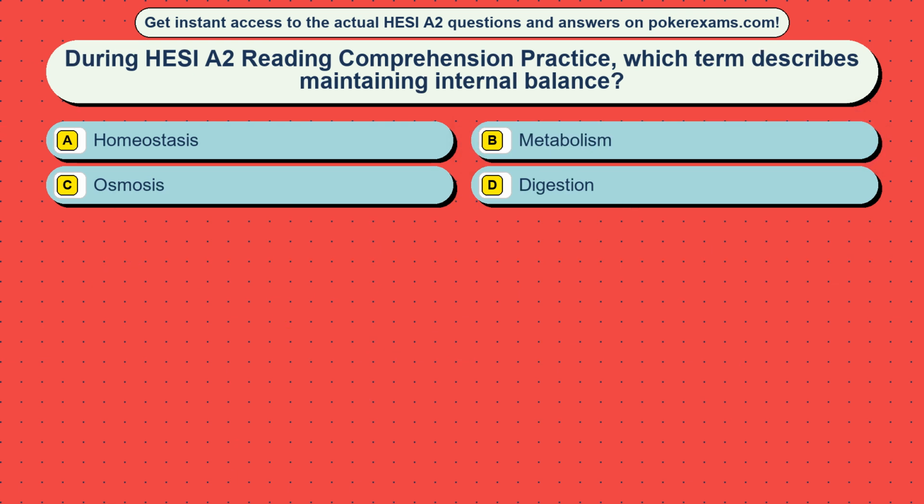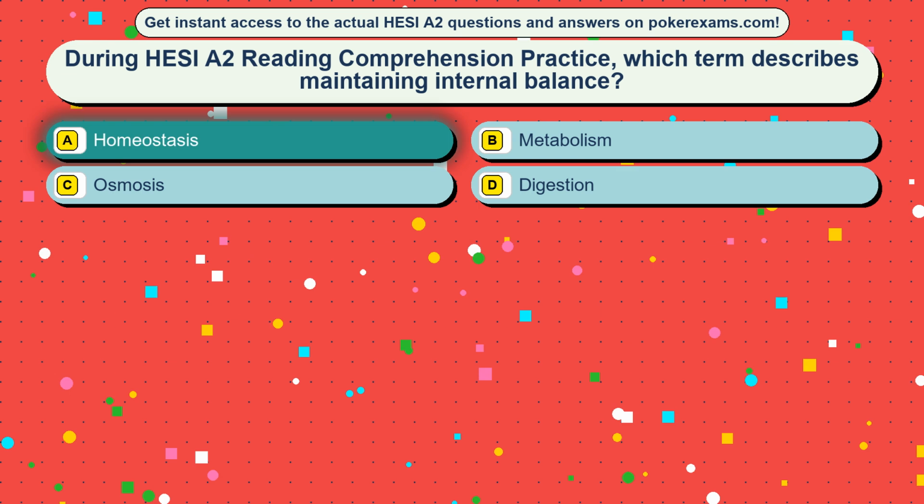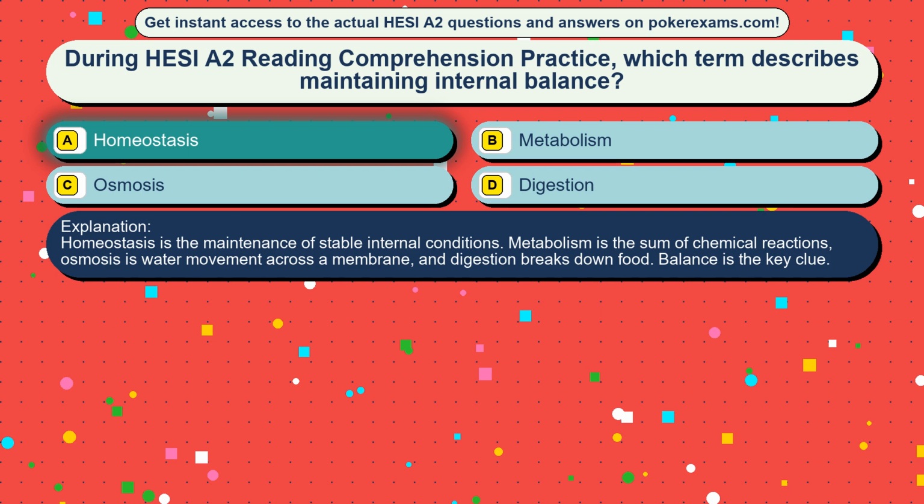Question 41. During HESI A2 reading comprehension practice, which term describes maintaining internal balance? Option A, homeostasis. Option B, metabolism. Option C, osmosis. Option D, digestion. The correct answer is option A, homeostasis. Homeostasis is the maintenance of stable internal conditions. Metabolism is the sum of chemical reactions, osmosis is water movement across a membrane, and digestion breaks down food. Balance is the key clue.